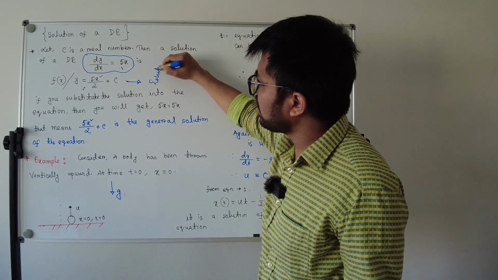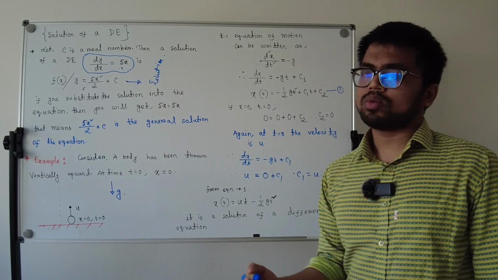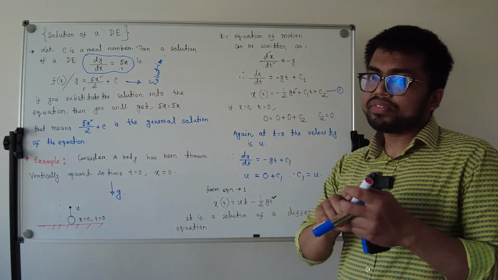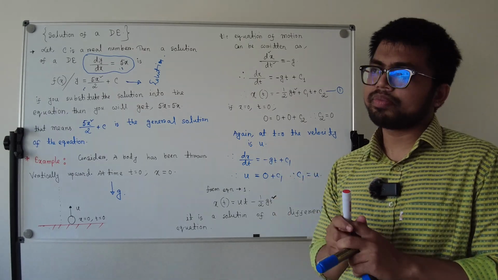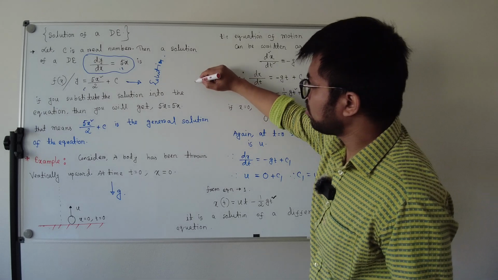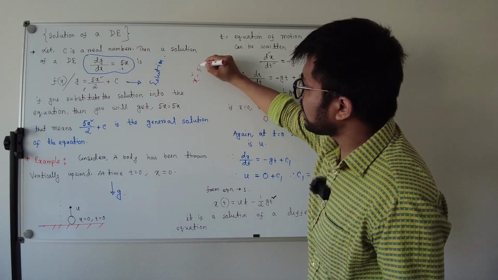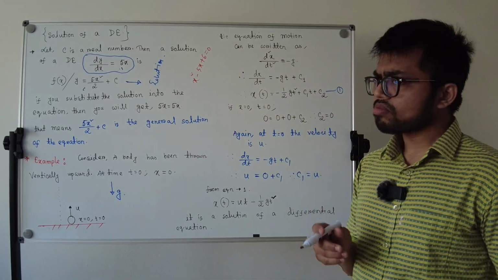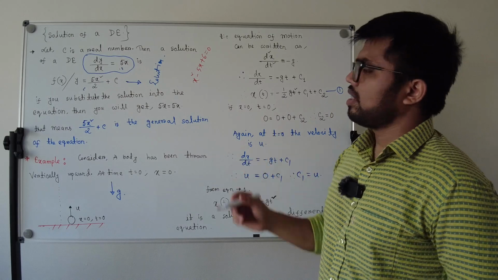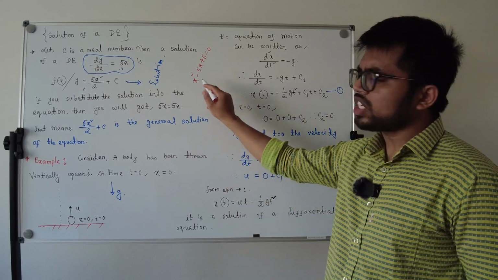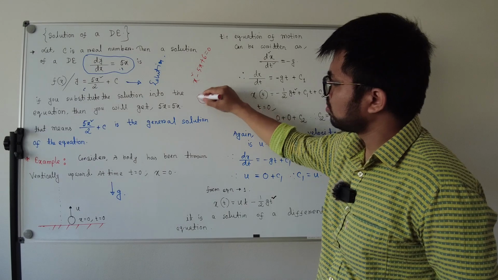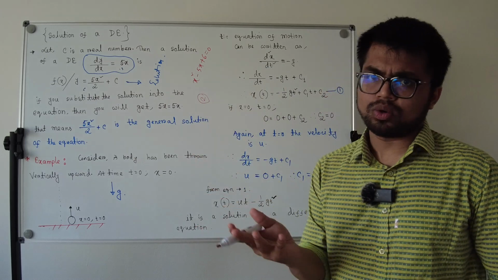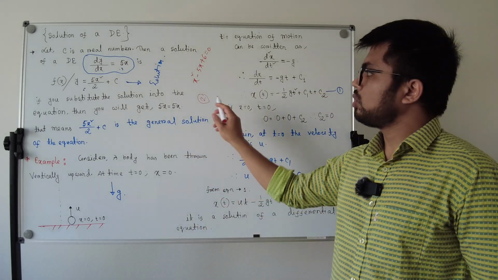And you can ask how I found this solution. Before that I want to show you something. Suppose I ask you x square minus 5x plus 6 equal to 0. If anyone tells you the solution of this equation is 2, you don't know how he found it, just that 2 is the solution.